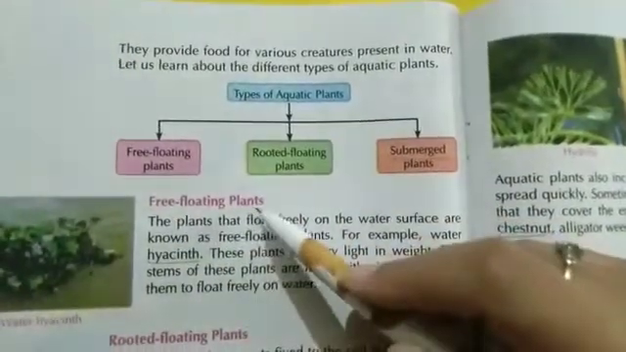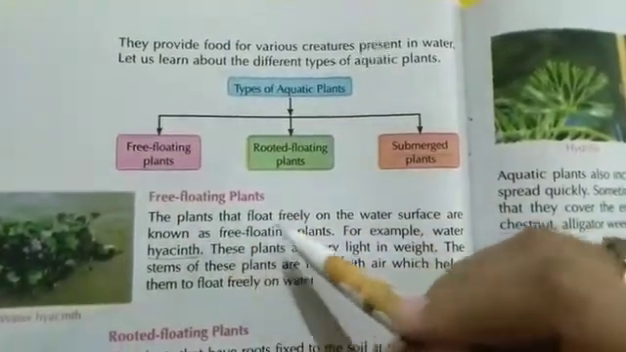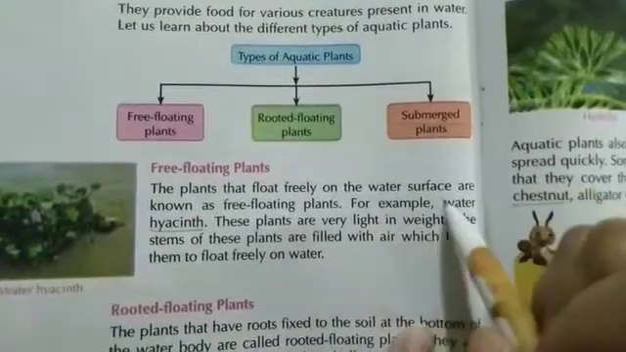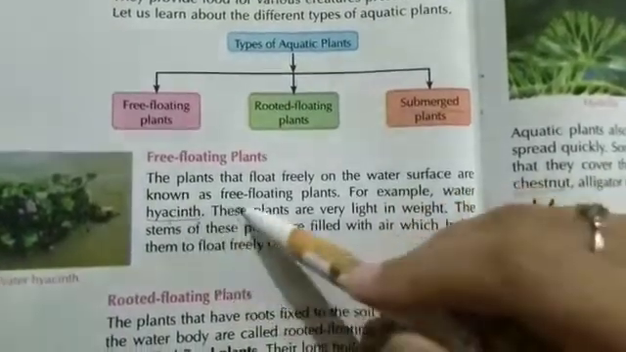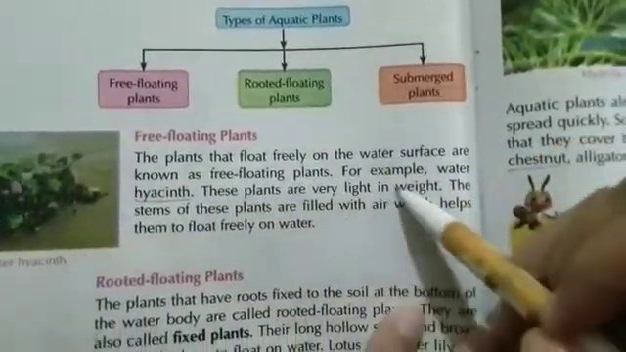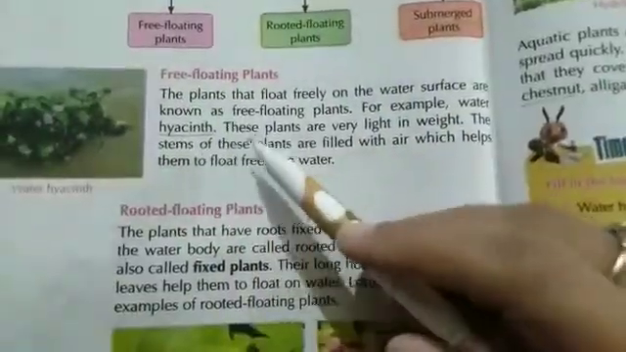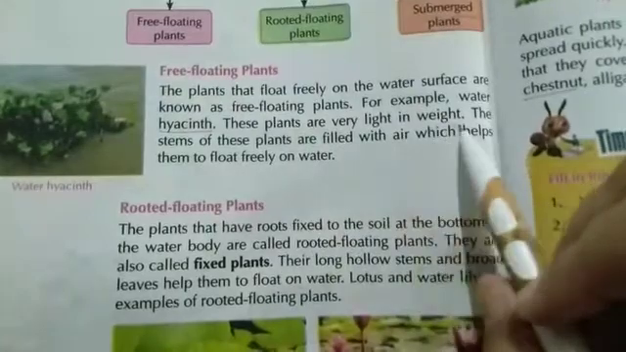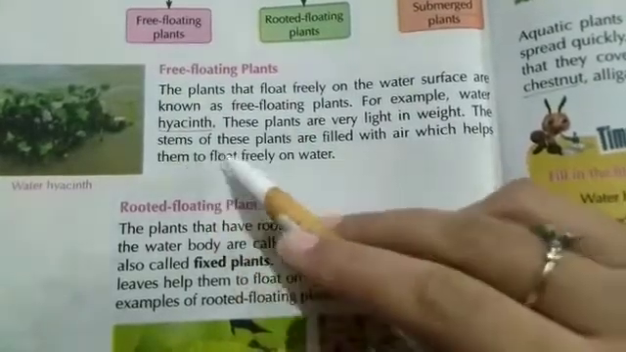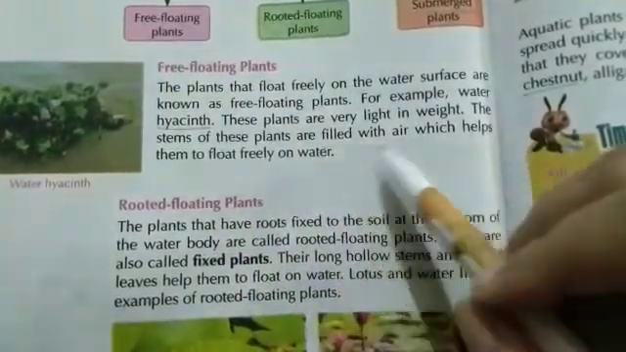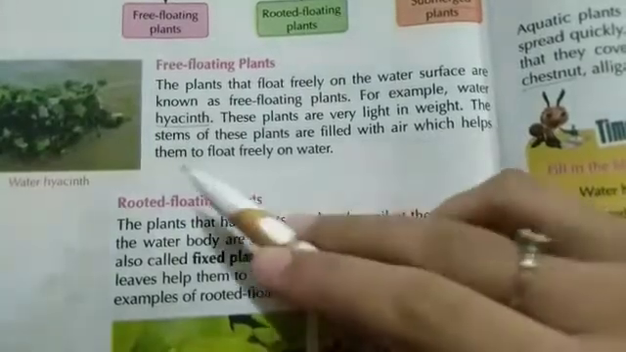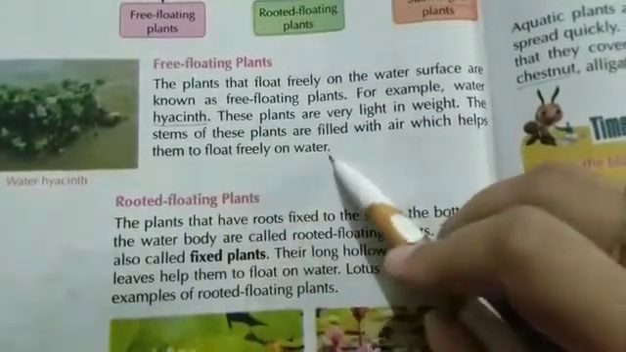Free floating plants. The plants that float freely on the water surface are known as free floating plants. For example, water hyacinth. These plants are very light in weight. The stems of these plants are filled with air which helps them to float freely on water.